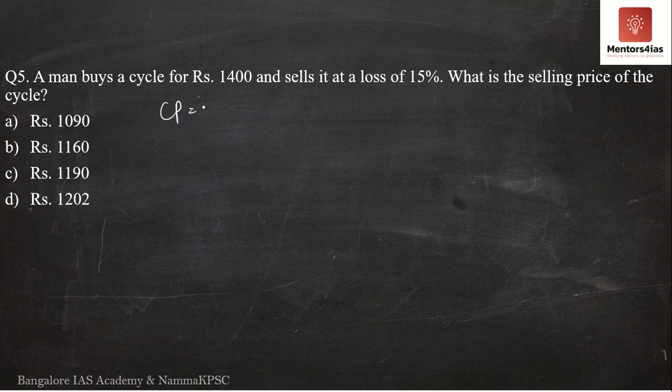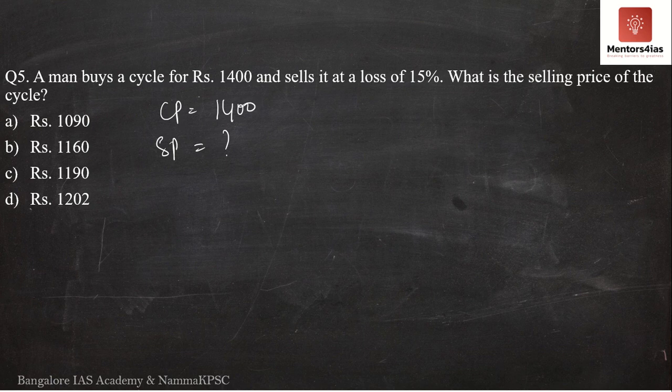So what is the cost price? Cost price is 1400. Selling price we don't know, we have to determine the selling price. However, selling price is 15% less than that of cost price, because that is the loss of 15%. So what will we do?